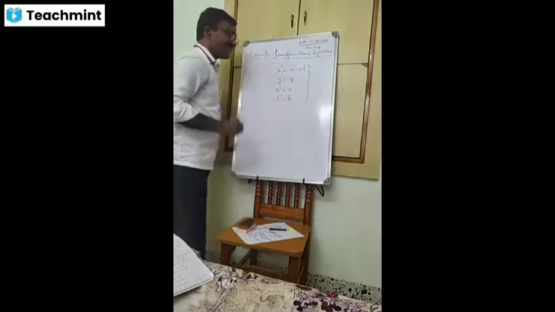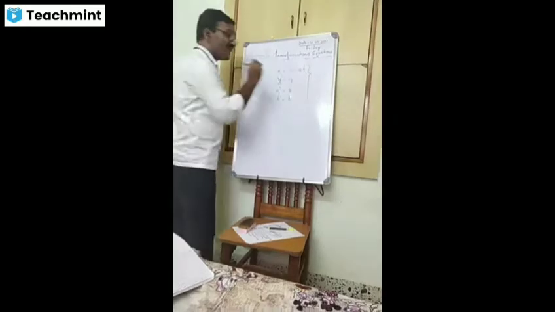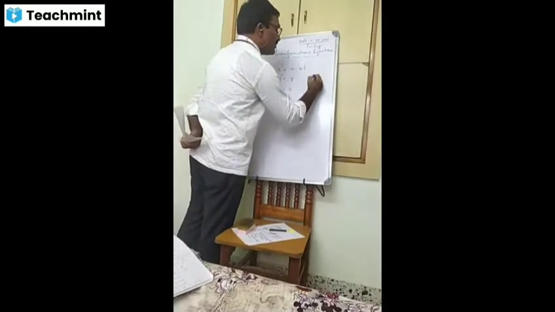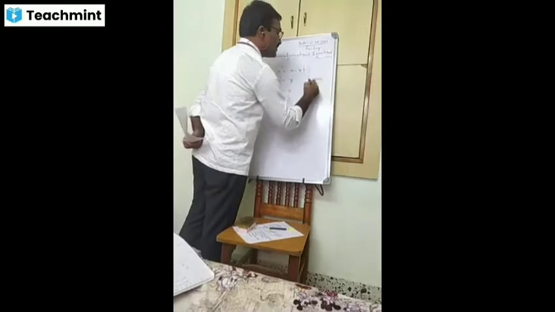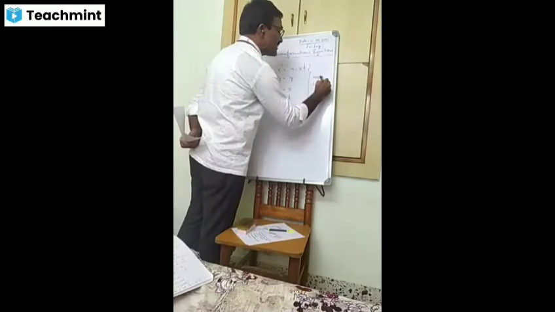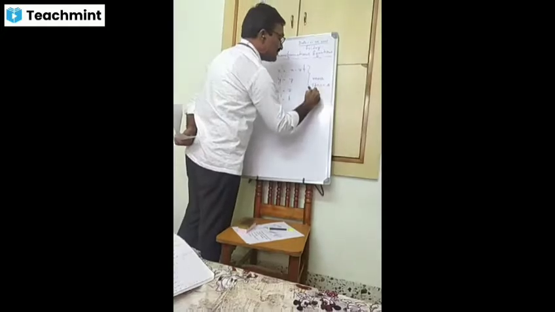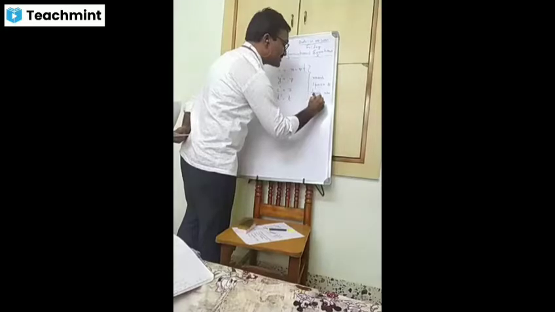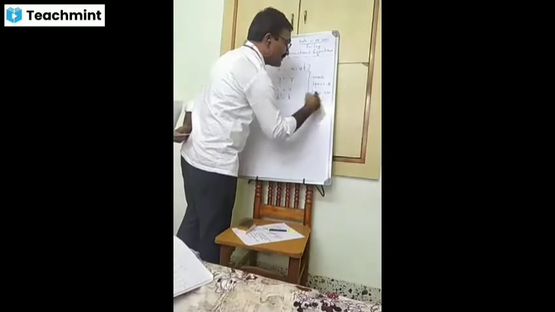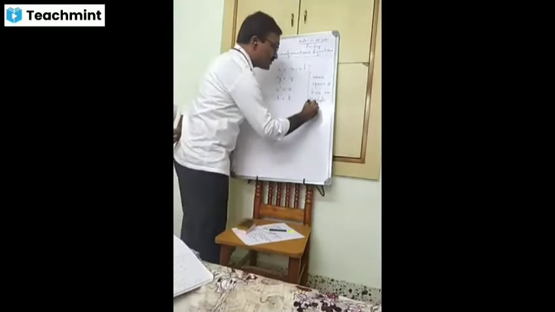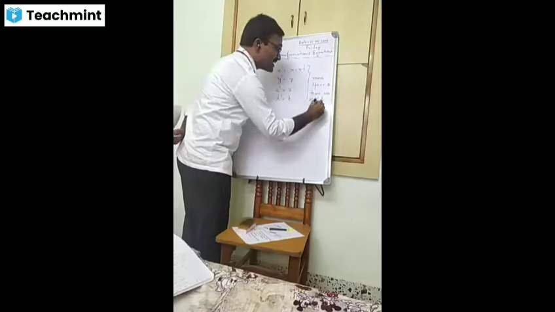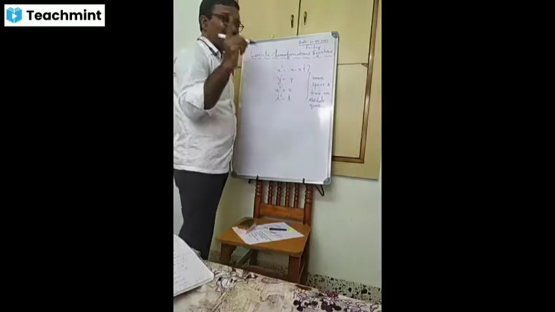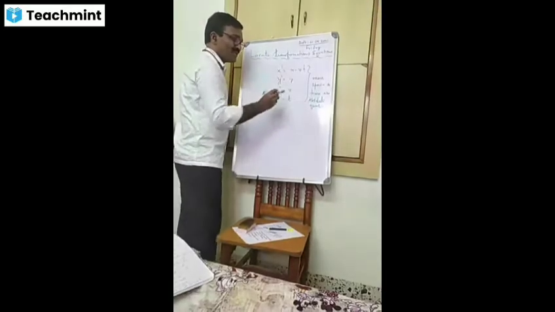These are the Galilean transformation equations, based on mass, space, and time being absolute quantities. What are absolute quantities? The quantities which have the same value for all observers, for all frames. That is what we call absolute quantities.